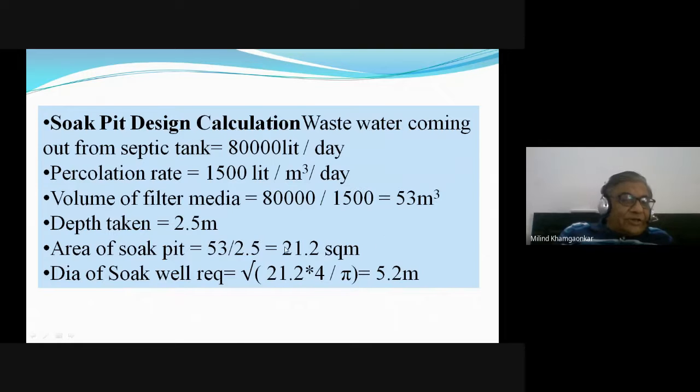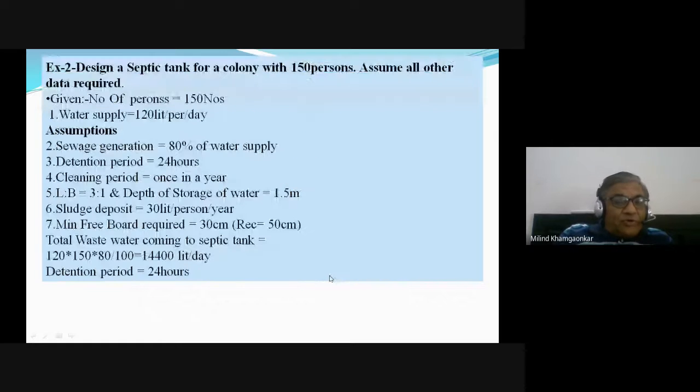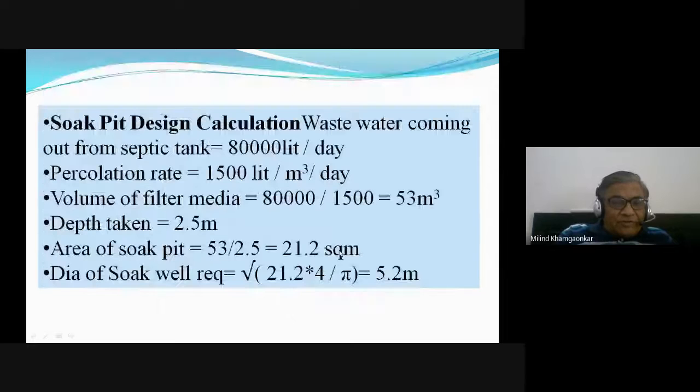If it is taken as circular, then it is equal to pi d square by 4. Pi is known, only unknown is the diameter. So diameter is found out, it is equated to pi d square by 4. So diameter of the soak well is equal to area multiplied by 4 divided by pi, iska square root.